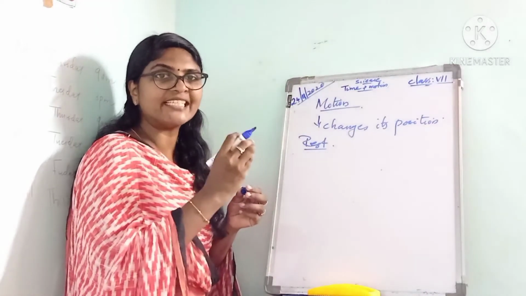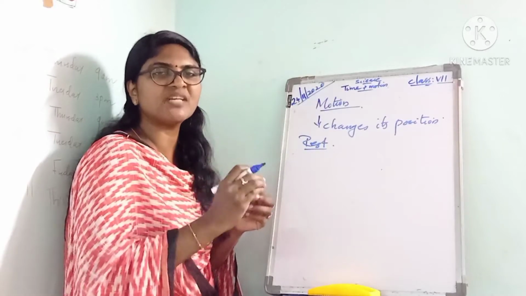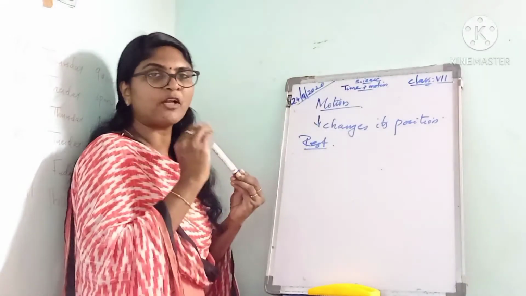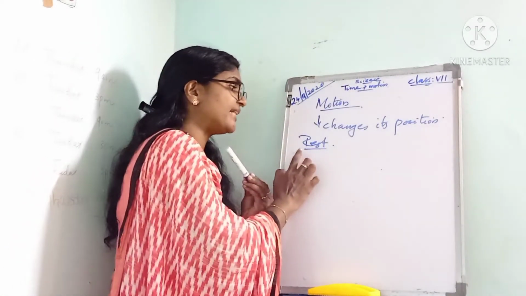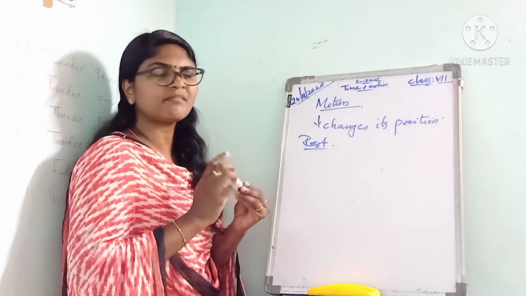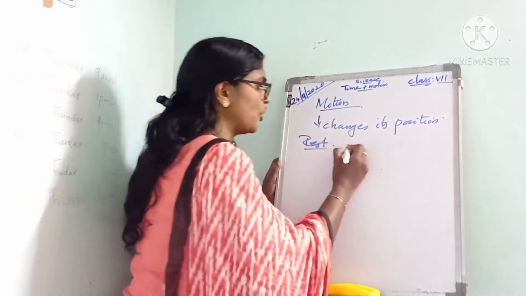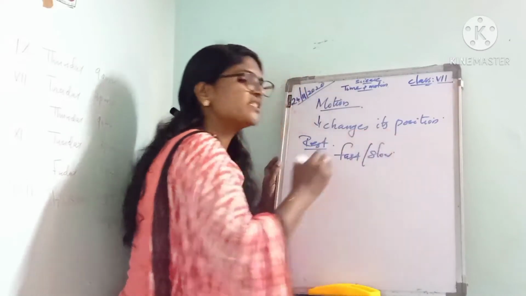If an object changes its position with time, then we can say that the object is in motion. If an object does not change its position with time, then we can say that the object is at rest. And also we can say that motion can be fast or slow.